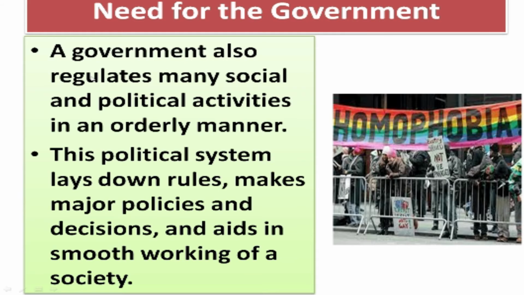In the first paragraph, we have seen what the government is, how it works, and why we need it, because they make political systems, rules and regulations for the society, and the society also follows the rules and regulations. If these rules and regulations are not compulsory for everyone, the society does not run properly.